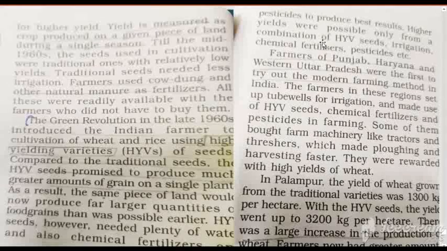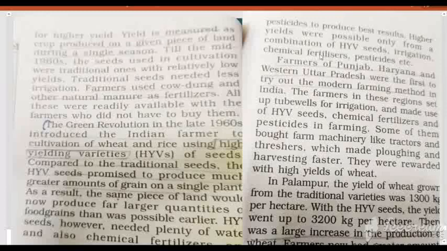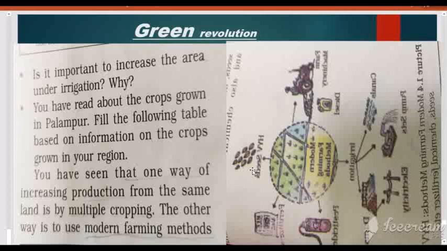So that is green revolution. Higher yields were possible only from a combination of HYV seeds, irrigation, chemical fertilizer, pesticide, etc. It means that this is possible only by using modern farming methods. What are modern farming methods, children? In this diagram, you can see the modern farming methods.